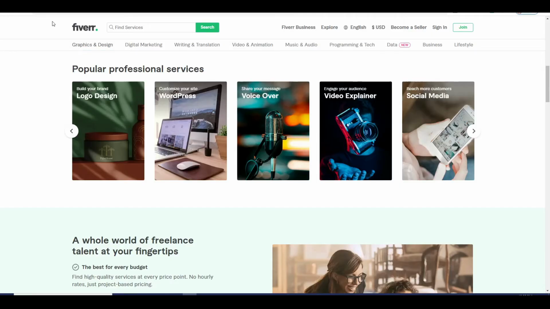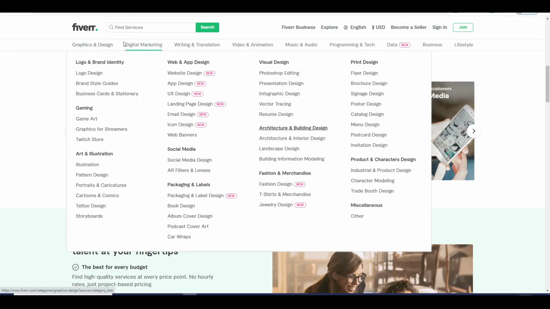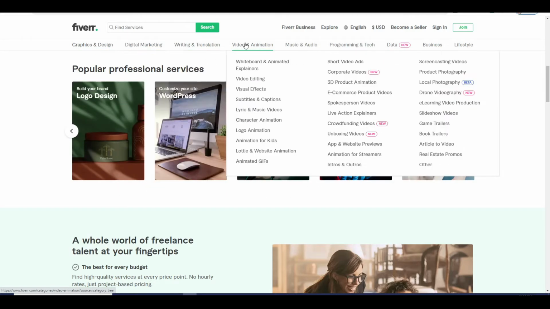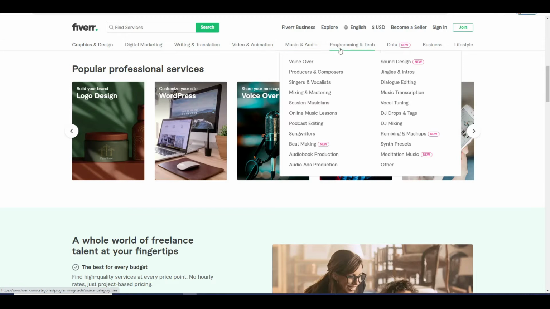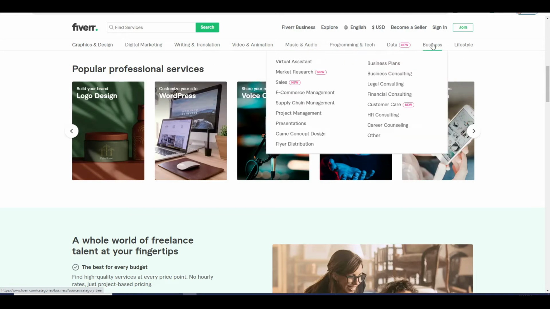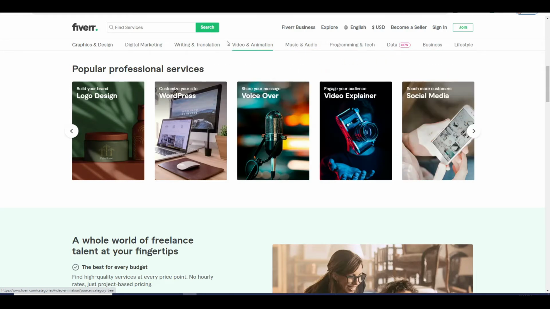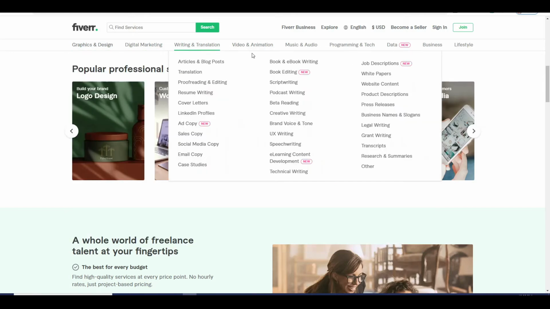So the first site that I will be showing you today that we will use to make money online is called Fiverr.com. This is a site most of you have probably heard about by now. For those who don't know, Fiverr is a website for various freelancing services, and you can either come on here to work as a freelancer or seek services relating to one of these categories. You have got graphic and design, digital marketing, writing and translation, video and animation, music and audio, programming and tech, data, business, and finally lifestyle. So as you can see, there are many different categories to choose from.